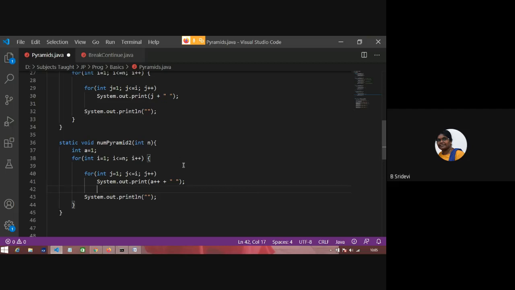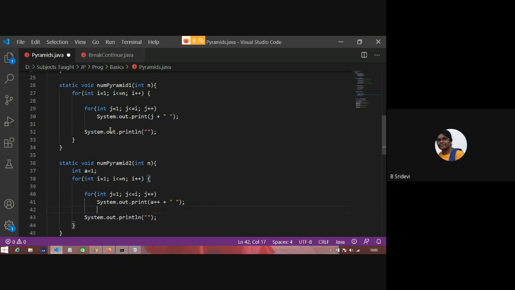Is this okay? So I want you to note these number pyramids. I have not kept them in the notes, I just put the star pyramids in the notes. Please note these number pyramids once. This is 1, 1 2, 1 2 3, 1 2 3 4. Make it fast.